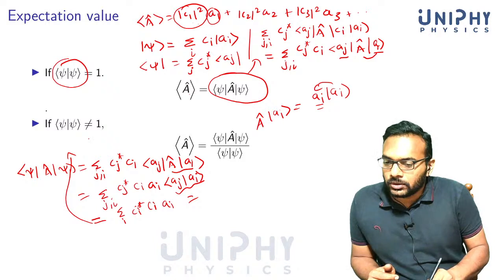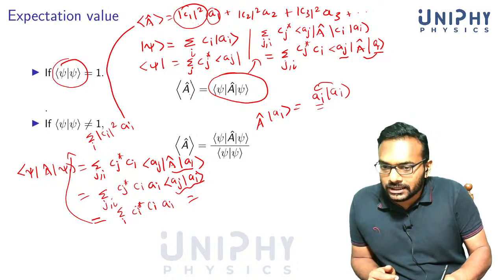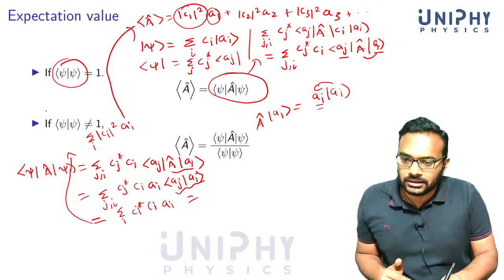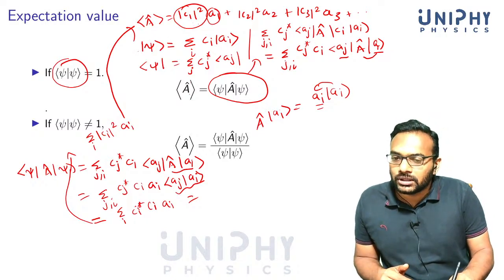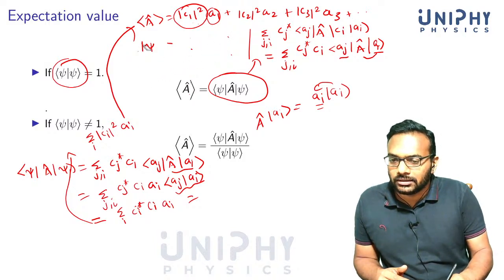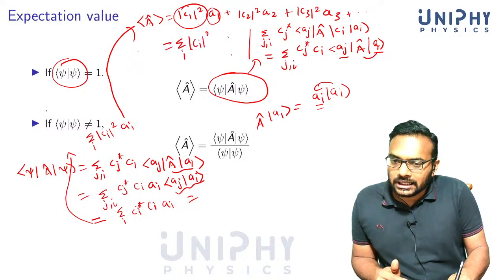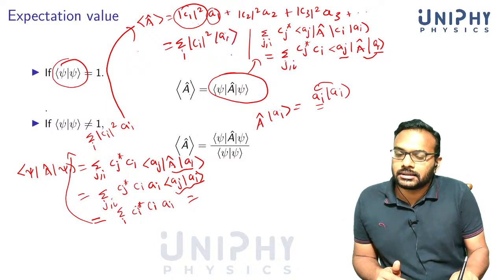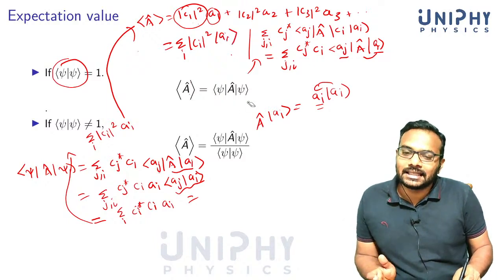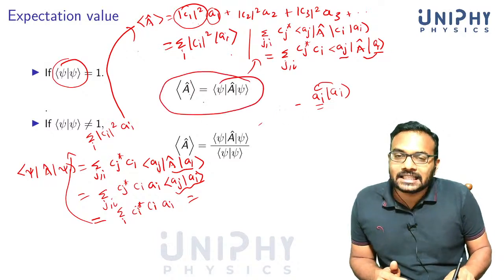So that's equal to summation over i of modulus Ci squared Ai, right? That's exactly what I have written here, exactly what I gave yesterday. The expectation value of A is equal to modulus of C1 squared A1, plus modulus of C2 squared A2, plus modulus of C3 squared A3, etc. Or in shorthand notation, we can write this as summation over i of modulus of Ci squared Ai. So we get exactly the same thing. This is one way to calculate the expectation values.